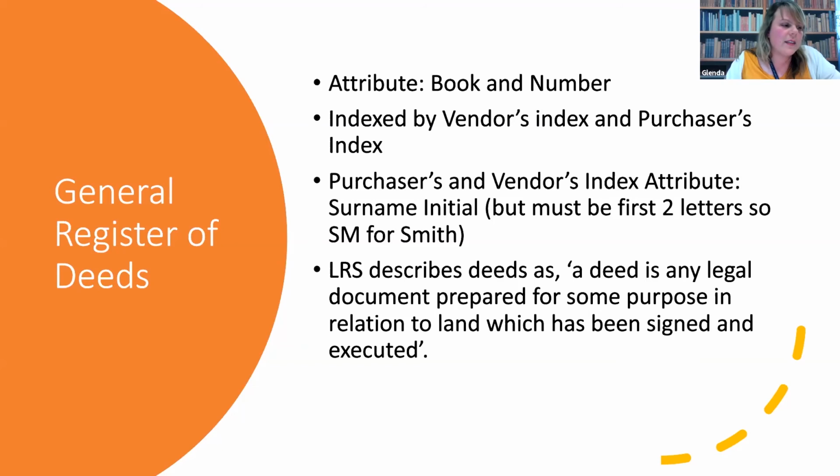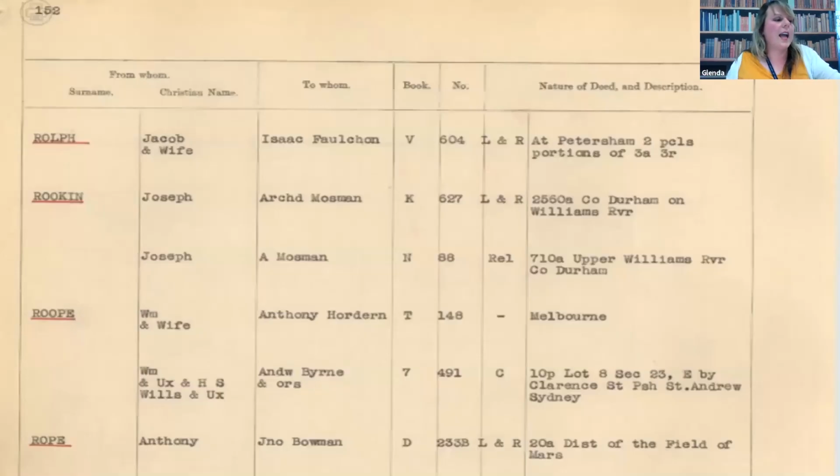So how to find these? Well, the register is indexed by the vendors index from 1825 to 1986 and the purchasers index from 1896 into 1987. So yes, you might have noticed the purchasers index unfortunately only starts 70 years later. Okay, and this is just a shot from the vendors index for Anthony Rope.